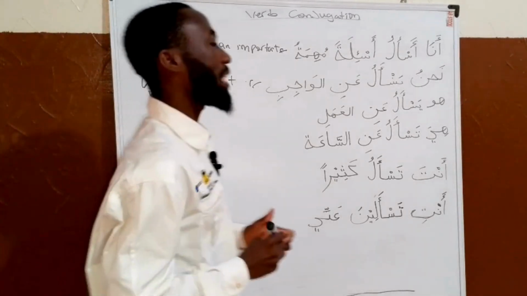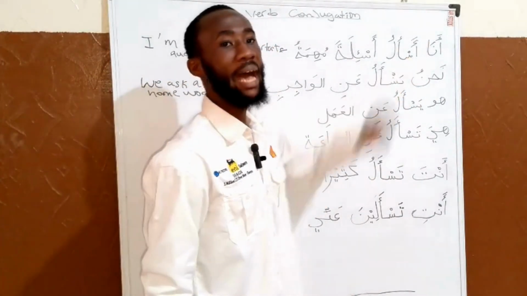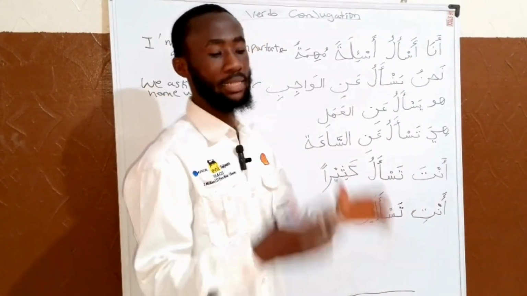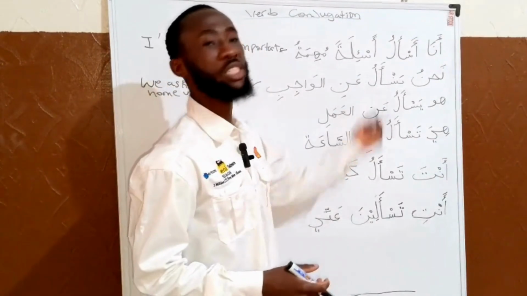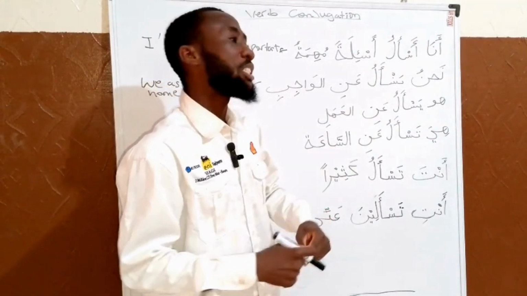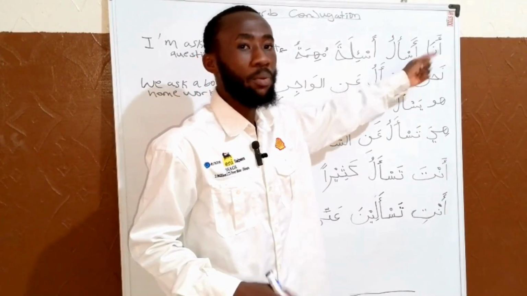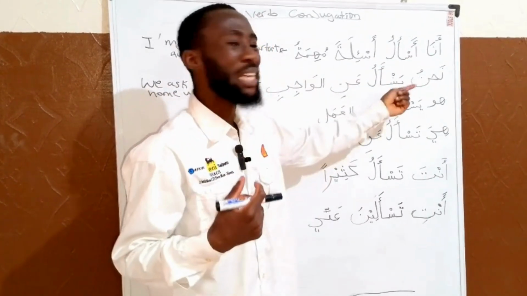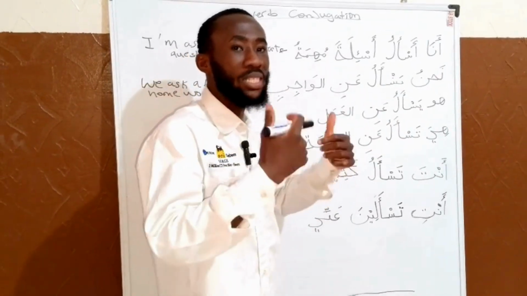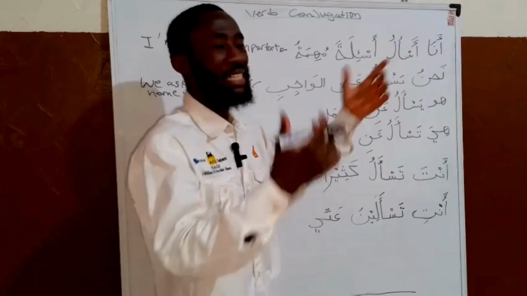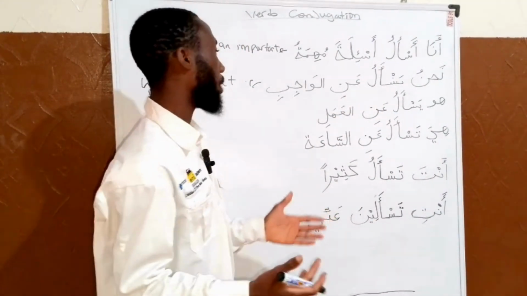The first phrase is Ana as'alu, that is I ask. Now the conjugation occurs here, which is Nahnu nas'alu. It transforms from the personal pronoun I to Nahnu nas'alu, to we. Maybe you are two, three, four. So this is Nahnu nas'alu anil wajib: we ask about homework.